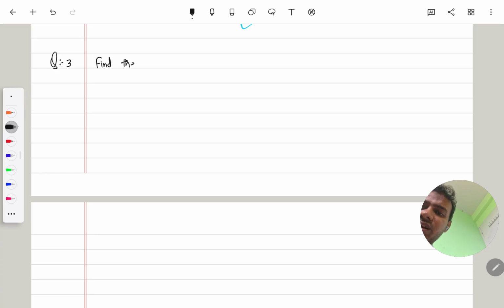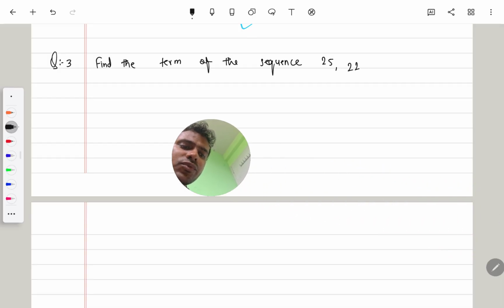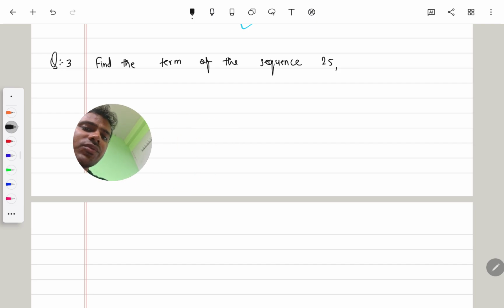The sequence is 25, 22 whole 3 by 4, 20 whole 1 by 2, next term is 18 whole 1 by 4, and so on.